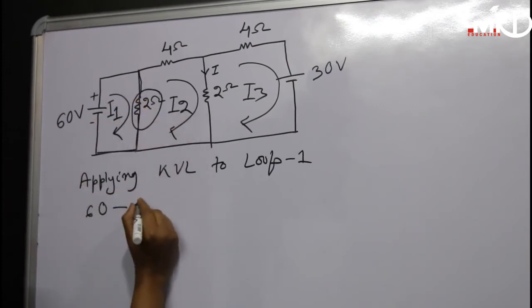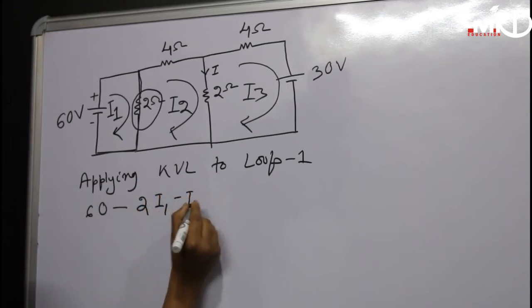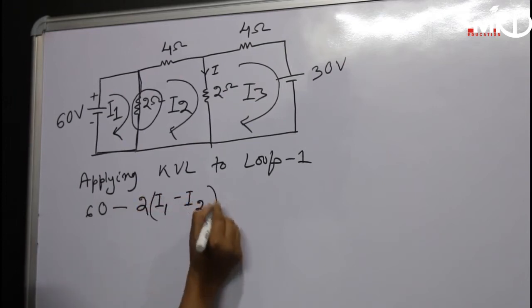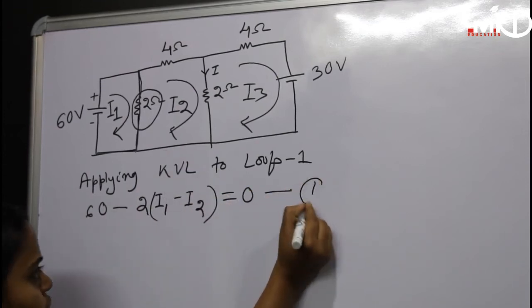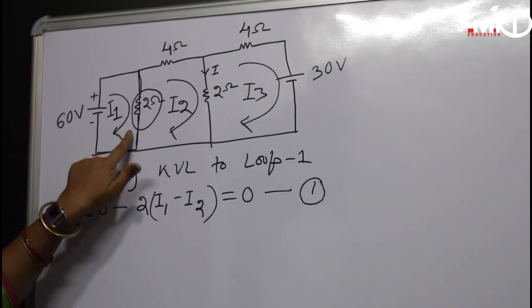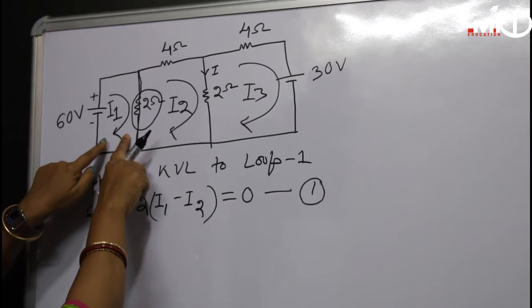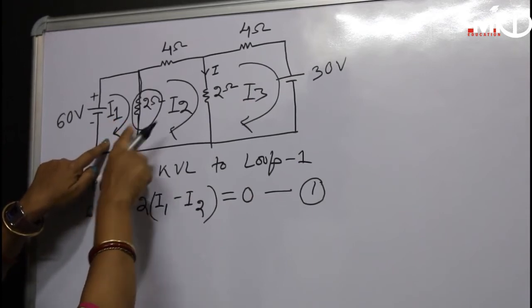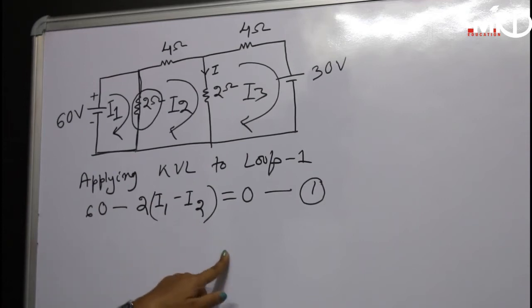So I can write 60 minus 2 into (I1 minus I2) is equal to 0. This is equation number 1. Because we are taking loop 1, the current flowing through loop 1 is greater than loop 2, that's why the current is I1 minus I2.